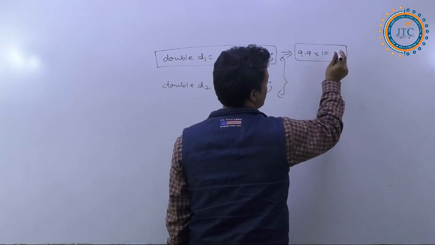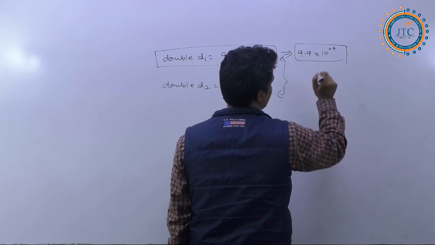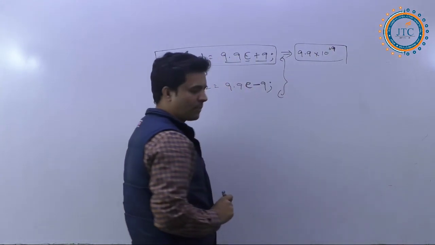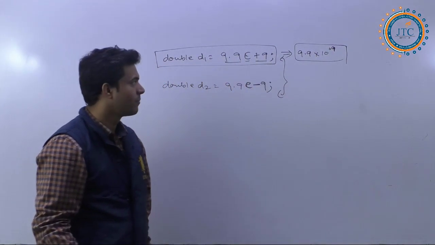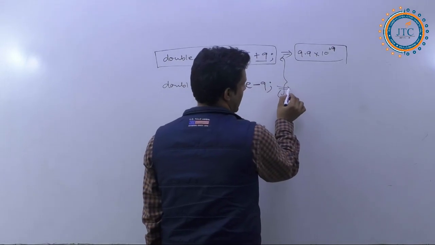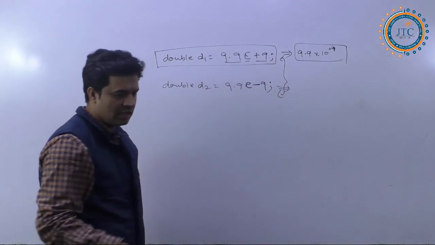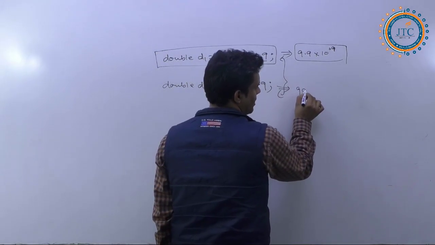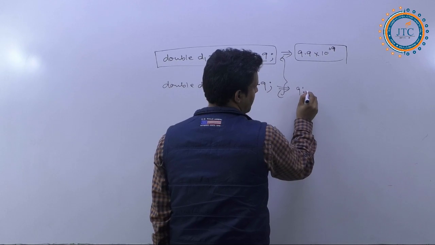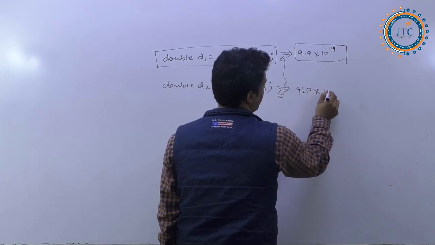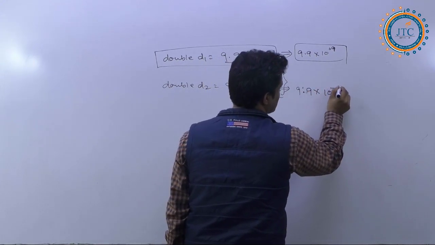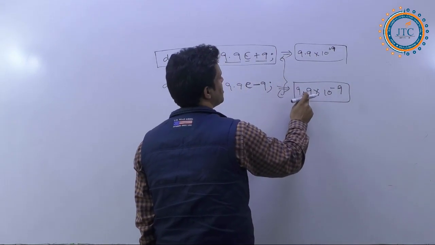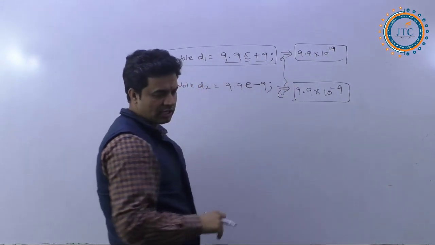At the same time, 9.9 into 10 to the power minus 9 I am going to represent here. This is the exponential representation.